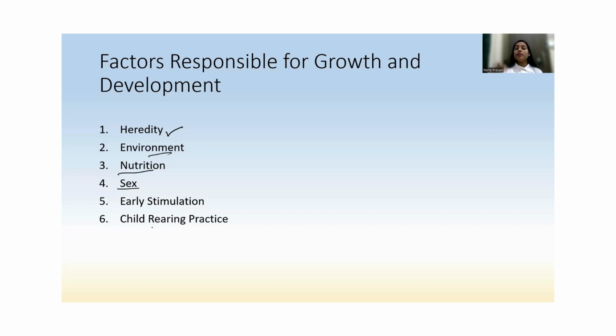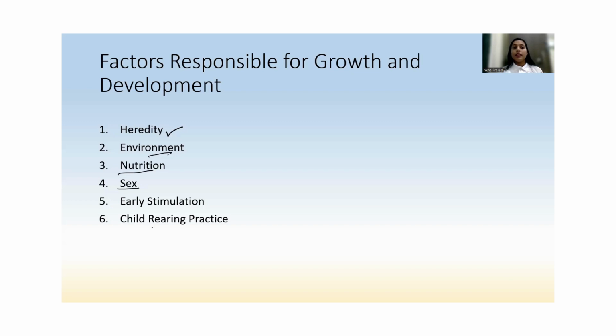As boys and girls grow, they show differences in growth and development. They grow differently. Like at puberty, girls start having menstruation, whereas boys start having a heavier voice.